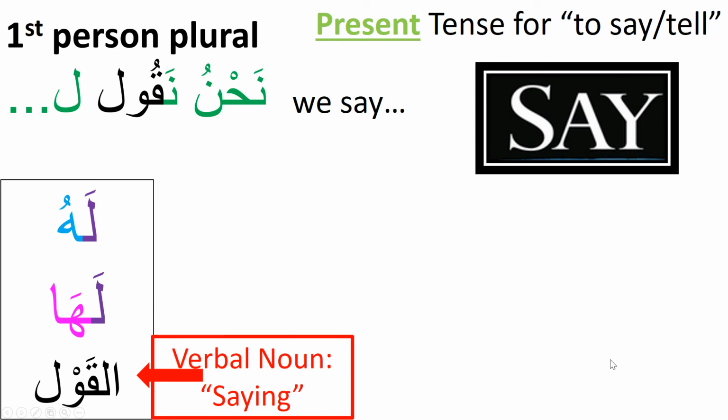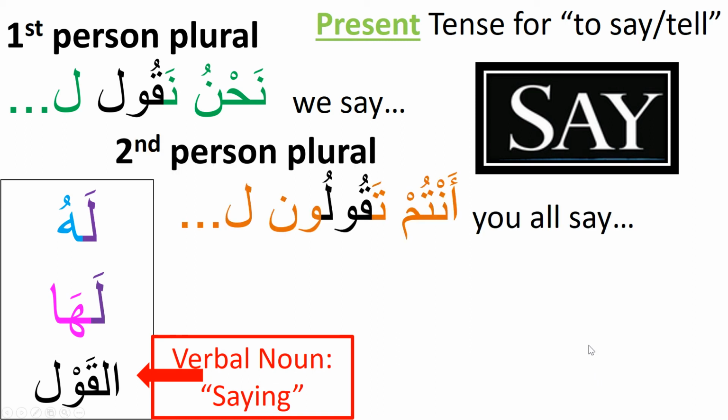The plural forms: nahnu naqul, and then li. For you all, antum taqulun.